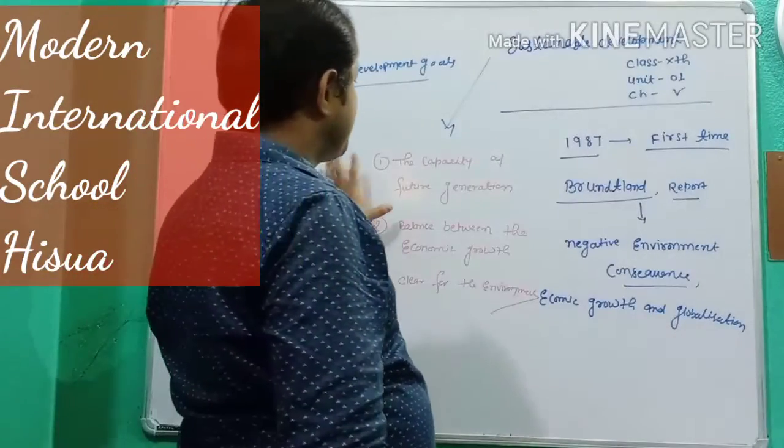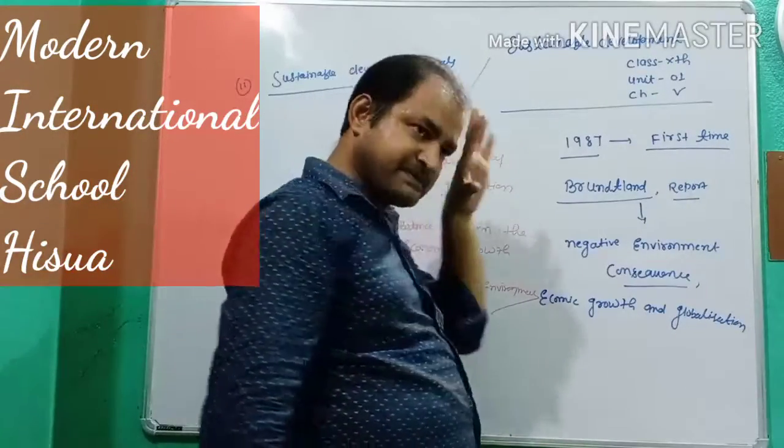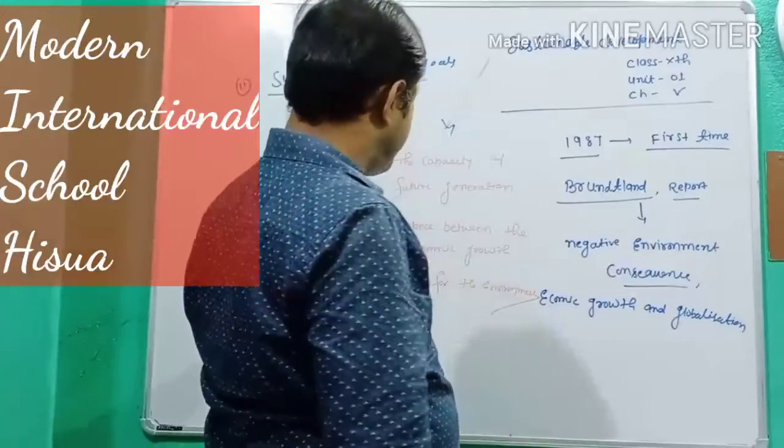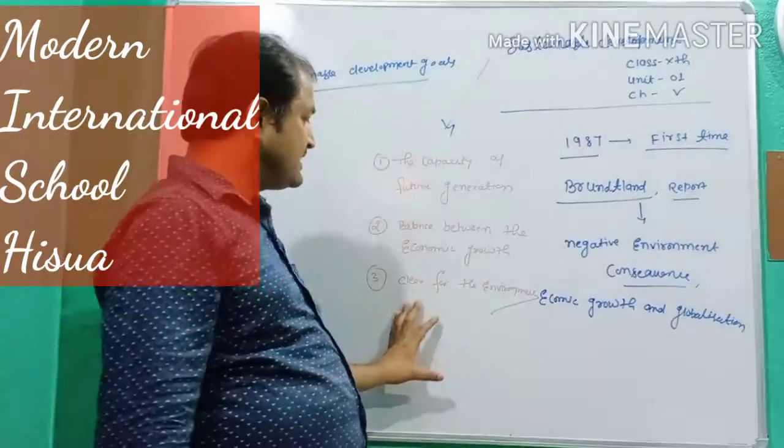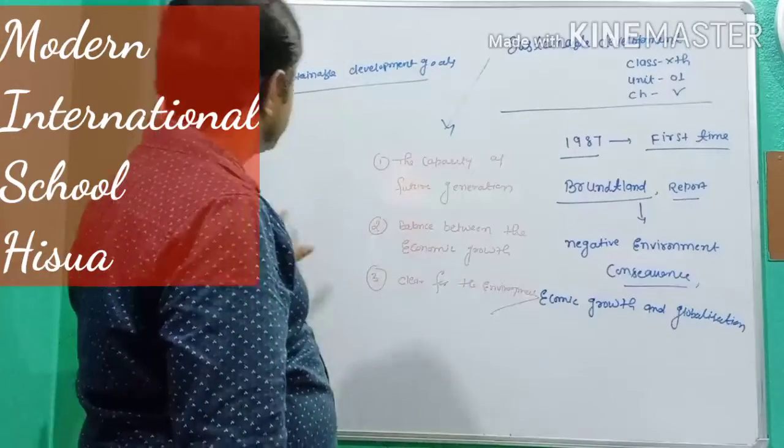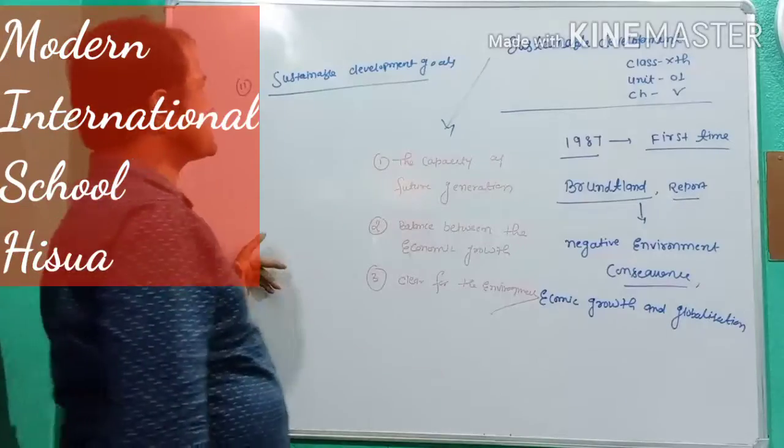Sustainable development mainly focuses on the capacity of future generations, and the balance between economic growth and care for the environment.